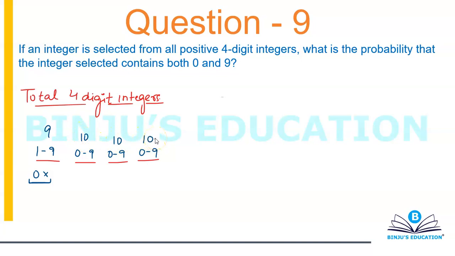Another thing which I must have told you when we were discussing this in PNC: if it is not given that the digits can't be repeated, you will take repetition into consideration.